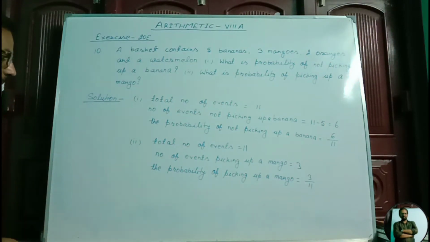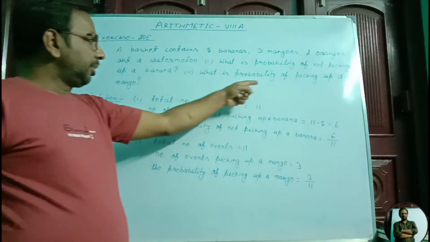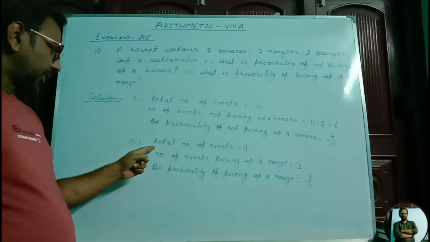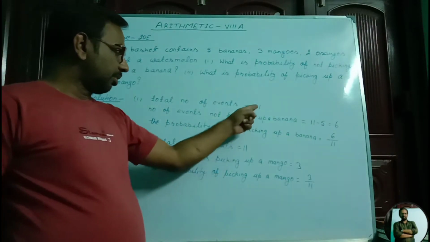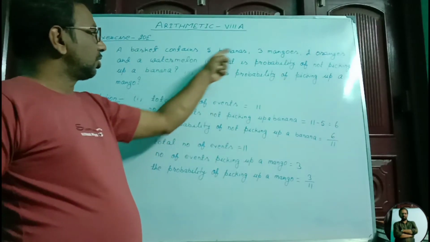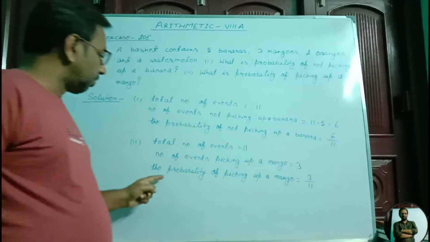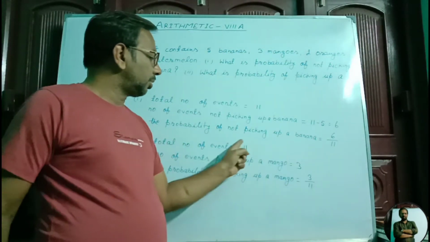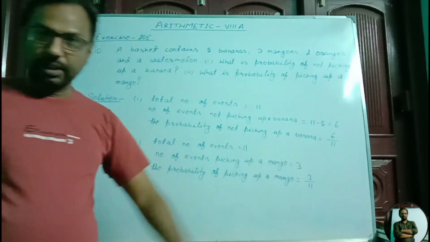Roman number 2. What is the probability of picking up a mango? So again I wrote total number of events equal to 11, and the number of events of picking up a mango is equal to 3. So the probability of picking up a mango equals 3 by 11. That is the answer.